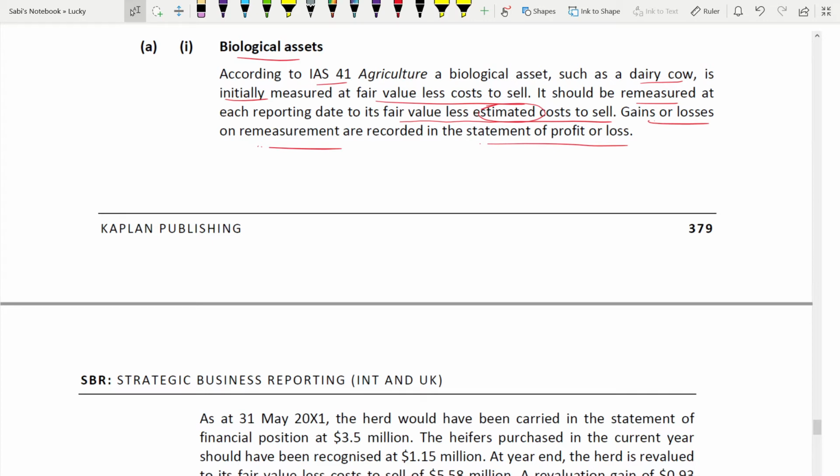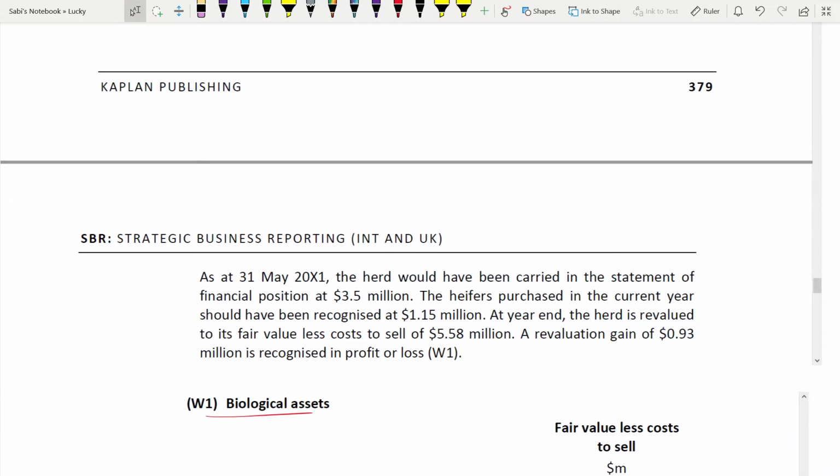Facts from IAS 41. How do you measure, remeasure, and recognise gain and loss? Now we are moving on to the date. You need to write also what you have calculated. So as at 31st May 2002, the herd will be having a carrying amount in the statement of financial position.